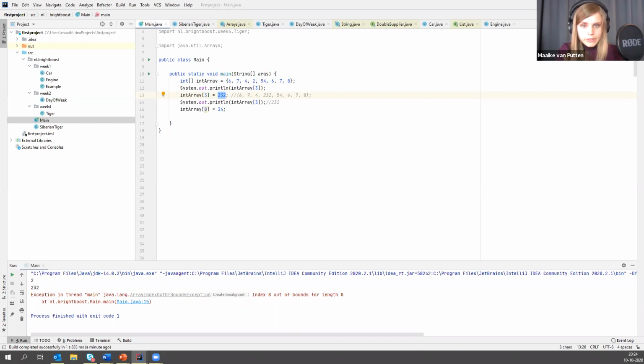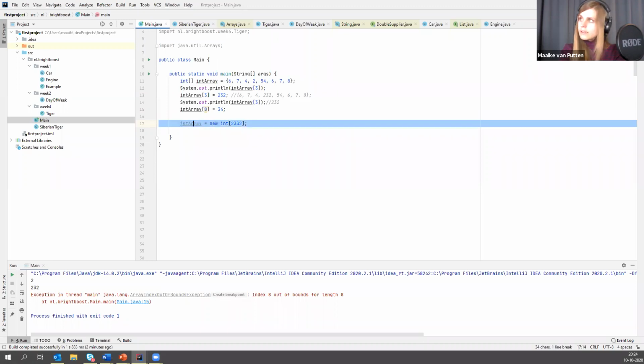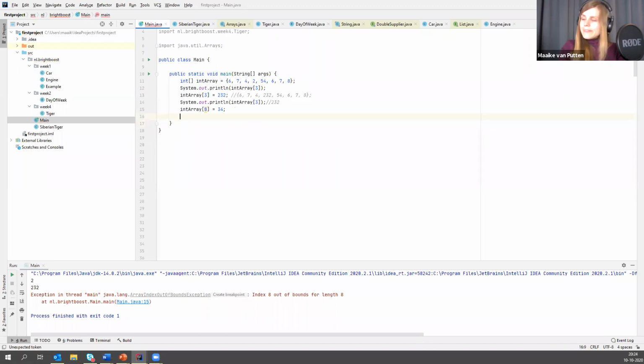So you cannot add anything to an array, but you could override an array. So this int array that I made up there, I can assign a new array to it like this. So now it's much longer, but it's just a different object. This is pointing to the new object now instead of the old one. Let's move on to the multidimensional arrays.